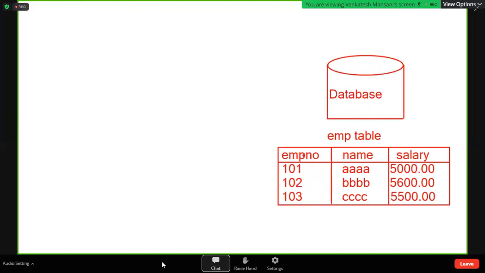So here these three, employee number, name, and salary, are called fields. Each table contains fields and records. So these are called fields, and these are called records. Fields and records.